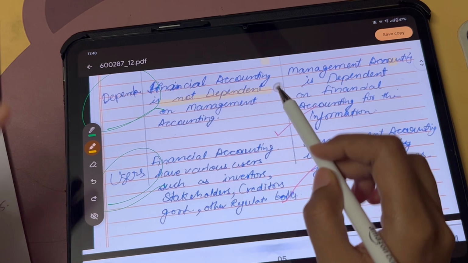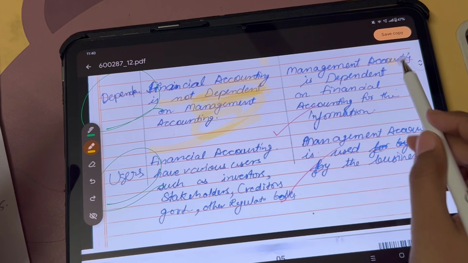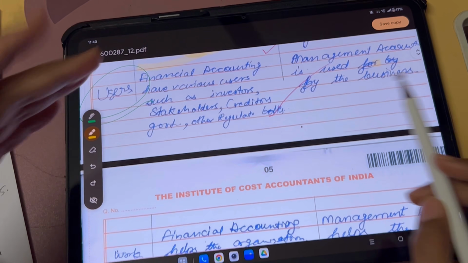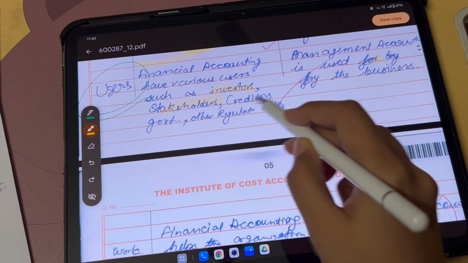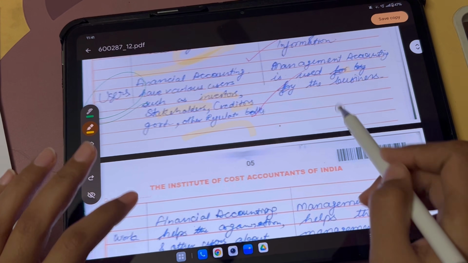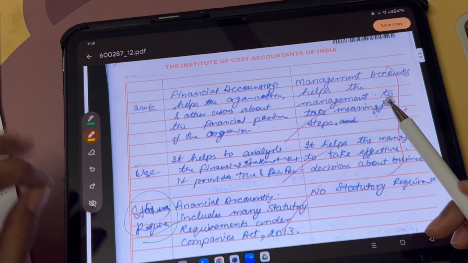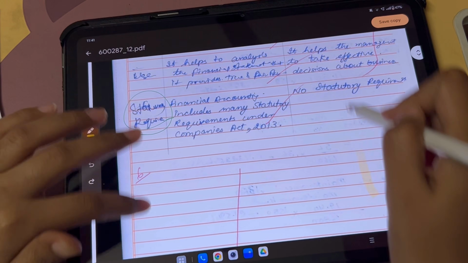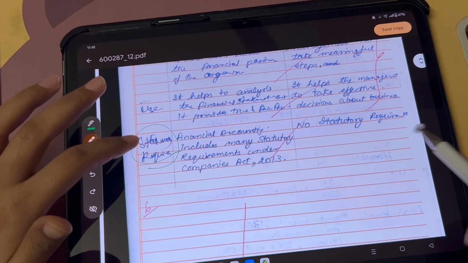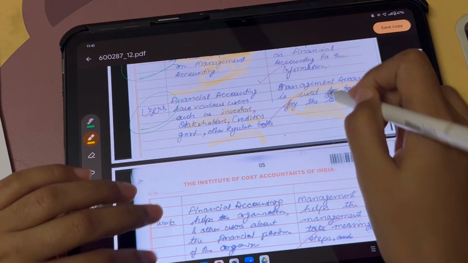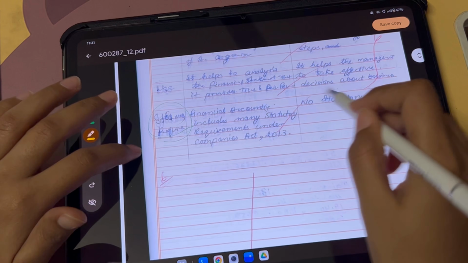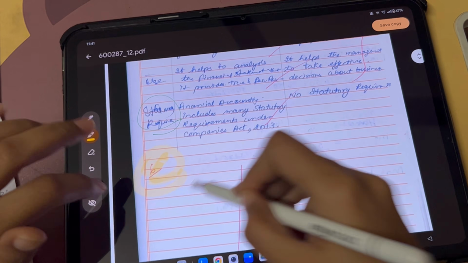Financial accounting is not dependent on management accounting, while management accounting is dependent on financial accounting. Financial accounting has various users, such as investors, stakeholders and creditors, and management accounting is used by the business. I mentioned all the points like this. I mentioned 8 points, but I was given only 6 marks.